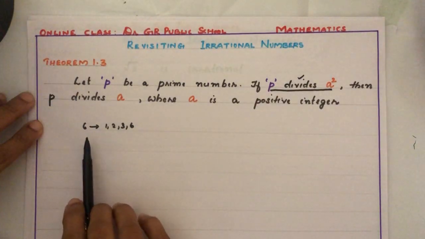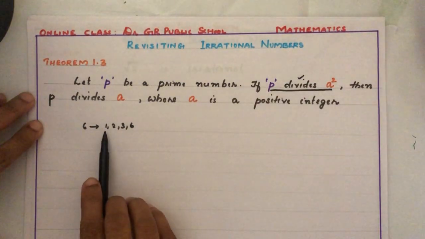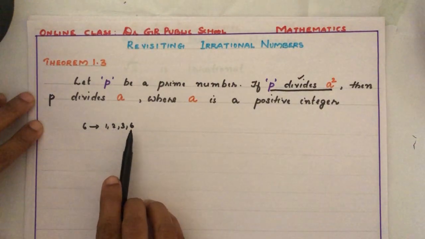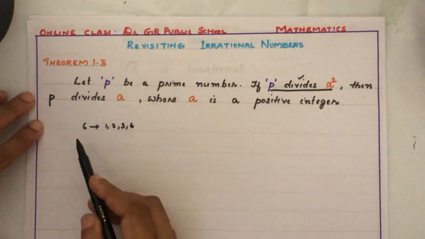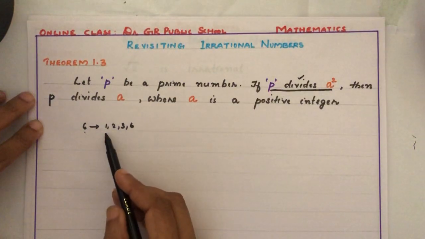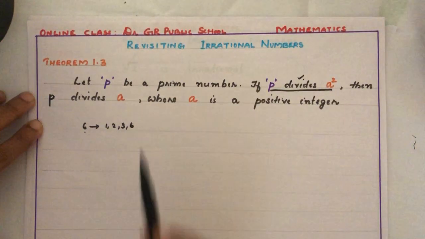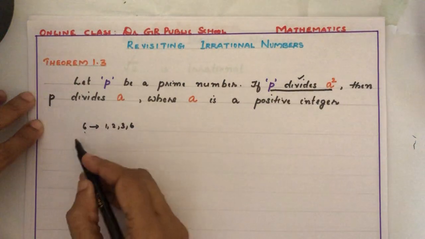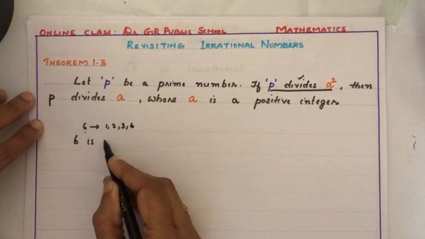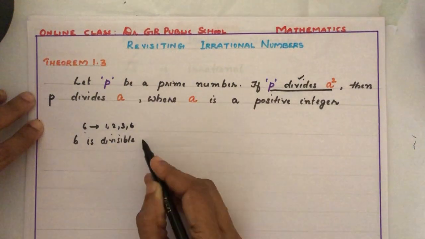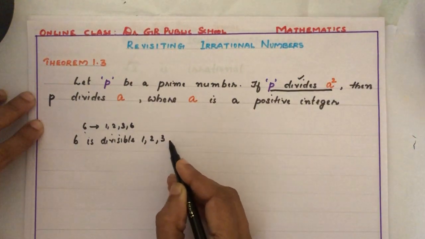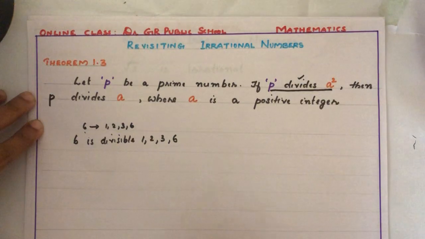Okay children, that means 1, 2, 3 and 6 are factors, meaning 6 is divisible by each of these factors. Isn't it? 6 is divisible by 1, 2, 3 and 6.